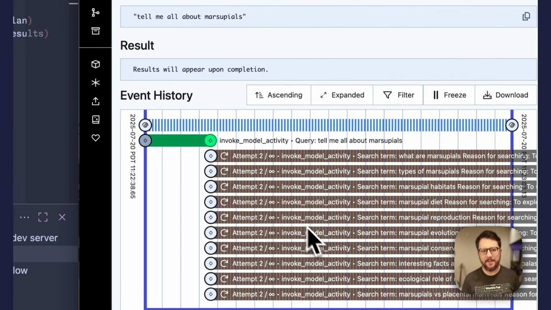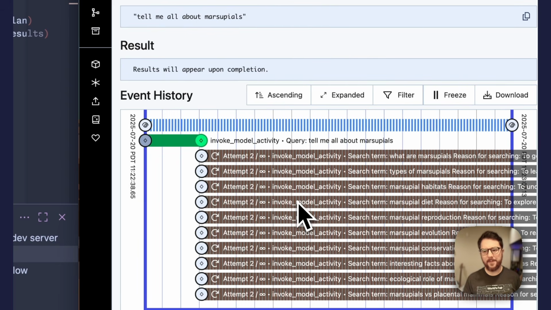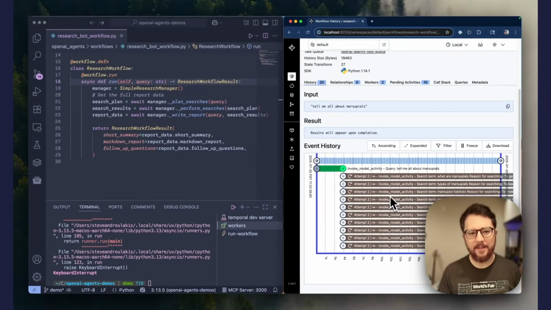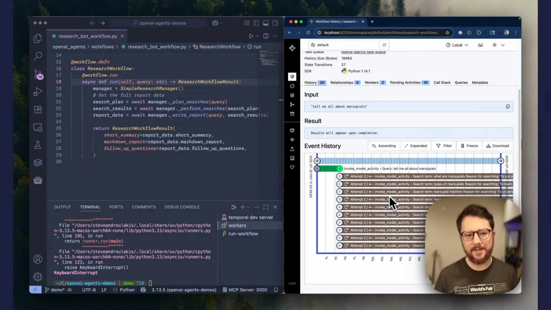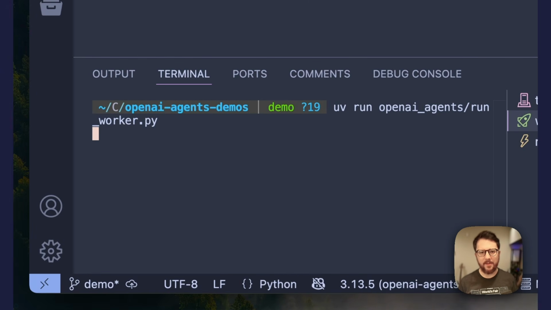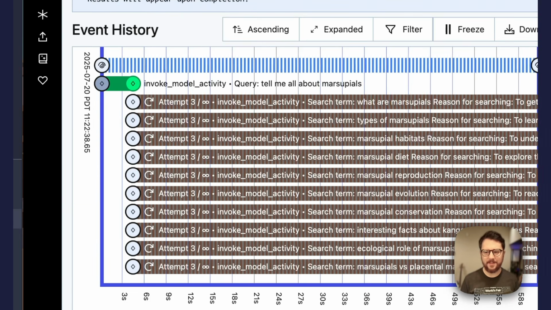Without Temporal, the entire job would fail, but here the workflow simply waits for a worker to become available again. In the real world, this means your application can survive entire cloud regions going down and other catastrophic issues. As soon as I bring a worker back online, it picks up exactly where it left off. No state is lost and no progress wasted.